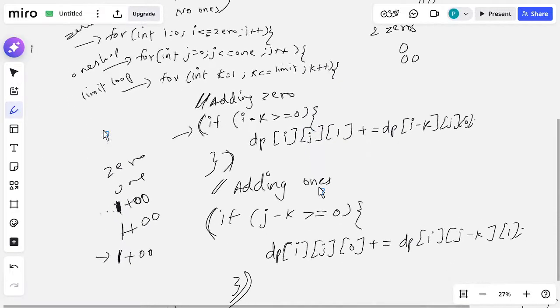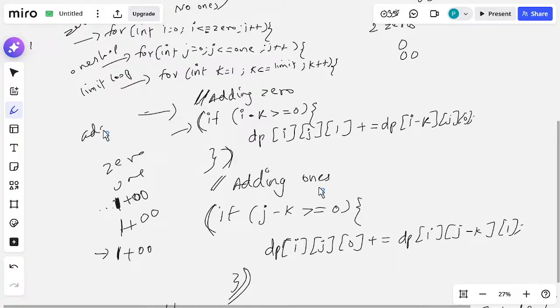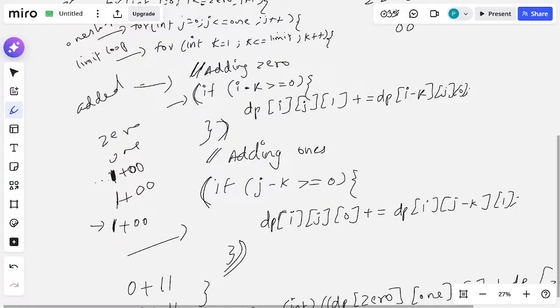Then we added zeros, and we added ones, but we never exceeded limits, right, because dp remembers the previous combinations. So, we do not need to calculate again, right. So, for that only we are using the dp, right.